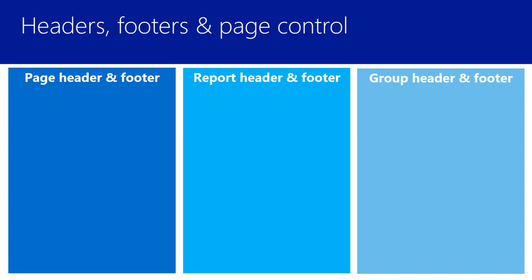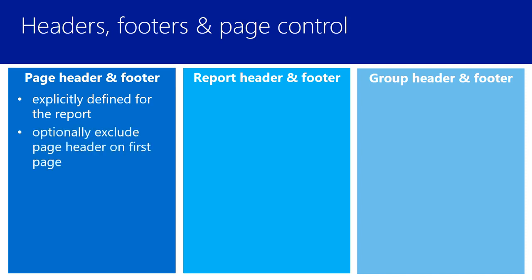Headers, footers, and page control. Page header and page footer are explicitly enabled or disabled on the report. You define a page header and or page footer, and then you can optionally exclude the page header on the first page of the report. The content of the page header will be repeated at the top of every page for the report.